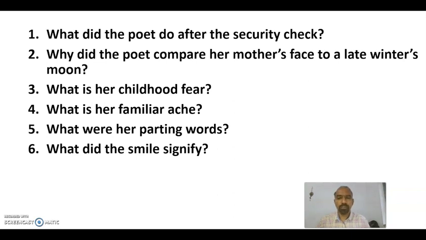First one. What did the poet do after the security check? The answer is the poet stood a few yards away and looked again at her mother's face. Second question. Why did the poet compare her mother's face to a late winter's moon? The answer is the late winter moon lost its brightness and strength. The mother also here, with her pale and discolored face, resembles the late winter moon.